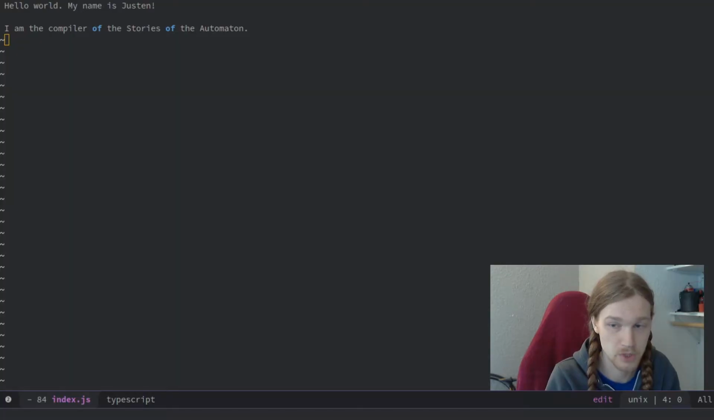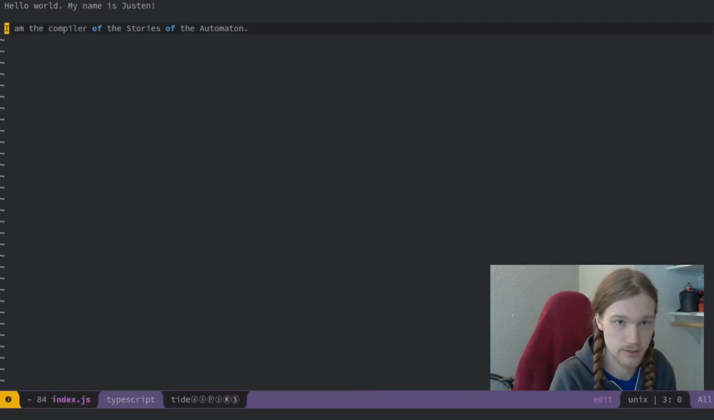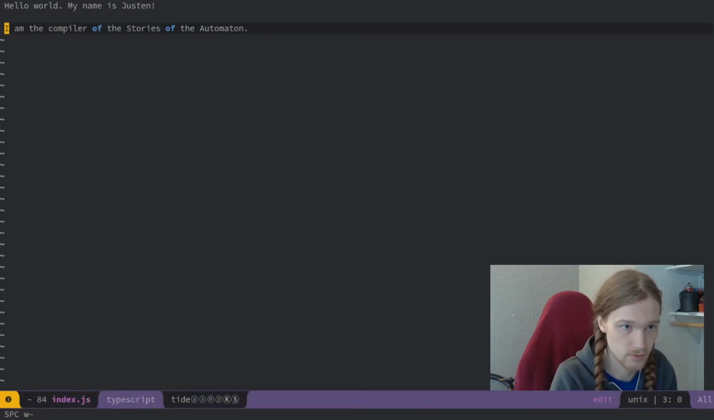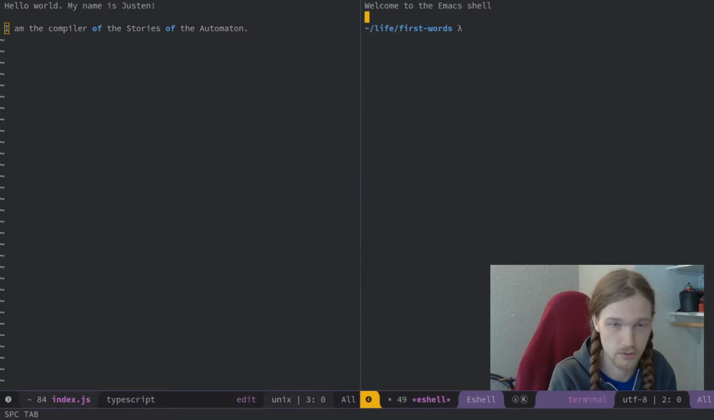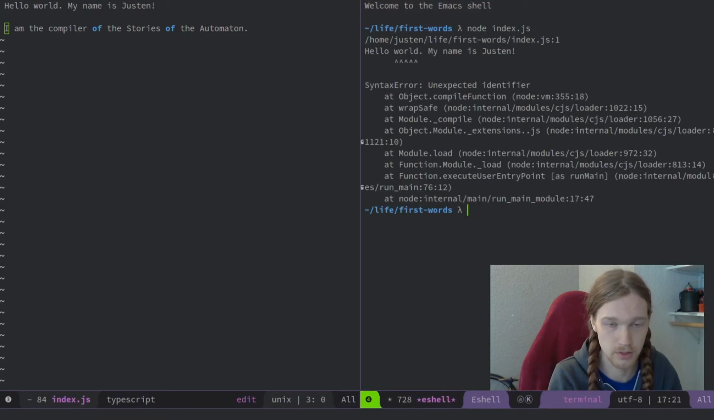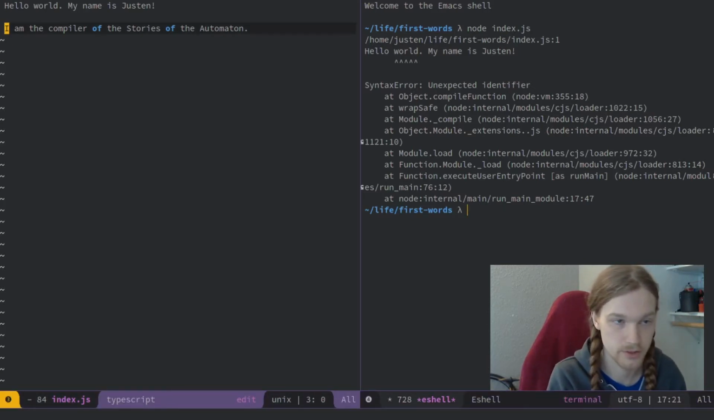So here we have a JavaScript file, and over on the right side of it, oh, I can't use my editor. Okay, over on the right side of it, we'll have just a terminal that I'll be able to run my program from. So here we can see that this JavaScript file is invalid JavaScript because it's just English.